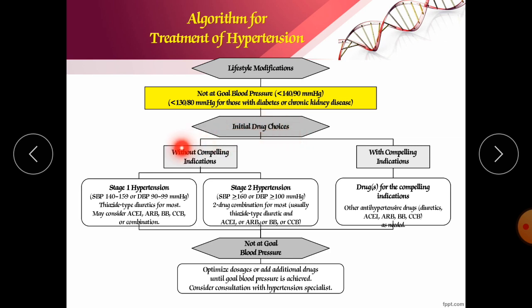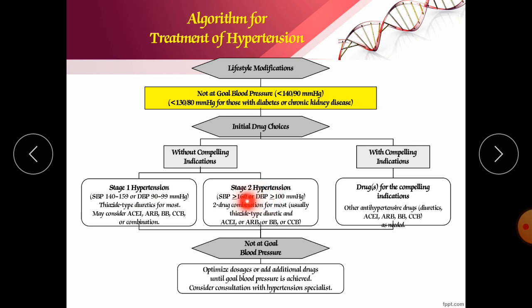Again, if it persists, you should go for the initial drug choice. Without compelling indications, means if you are not having any severe symptoms, in that case it is first stage of hypertension. So in that case we should start with the one drug. Mostly you should go for the diuretics. In diabetes you can go for the thiazide diuretics, it is having good effects.